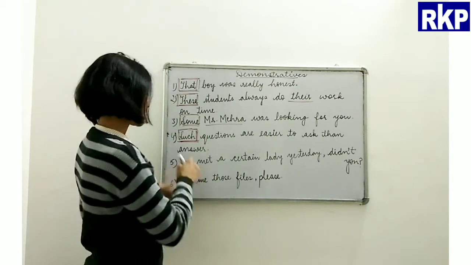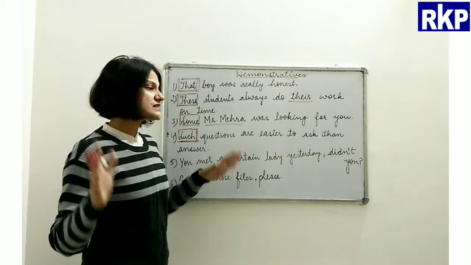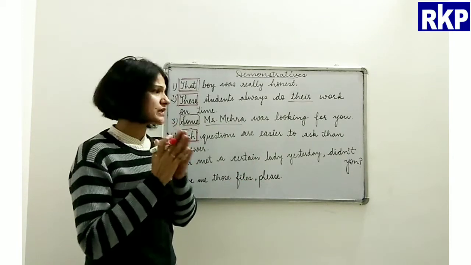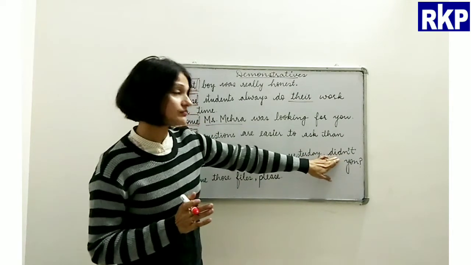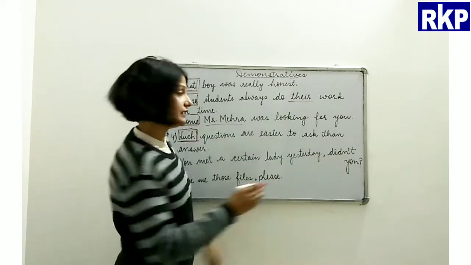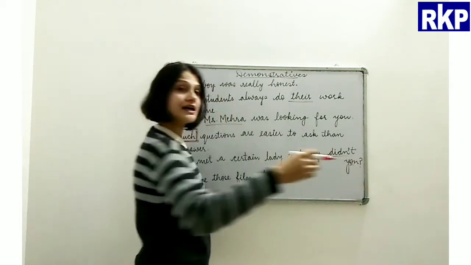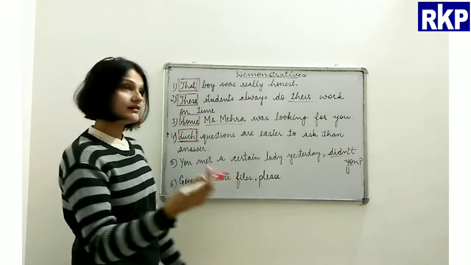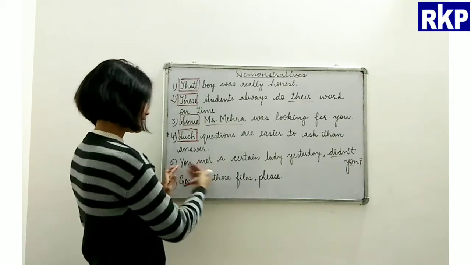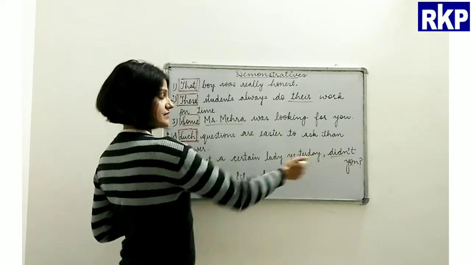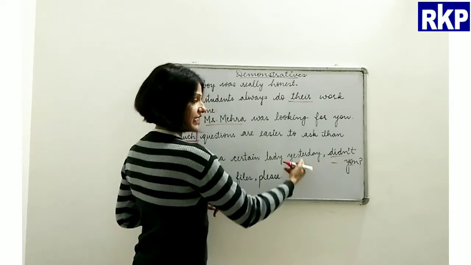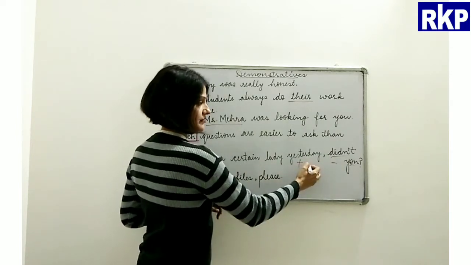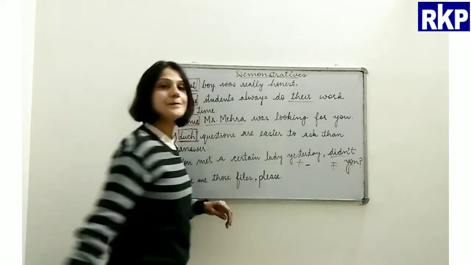Now, you met a certain lady yesterday, didn't you? Now beta, this is called a question tag. Okay, didn't you? When you use a question tag, if the first part of the sentence is positive, the tag will be negative, and if the first part is negative, it will be positive.